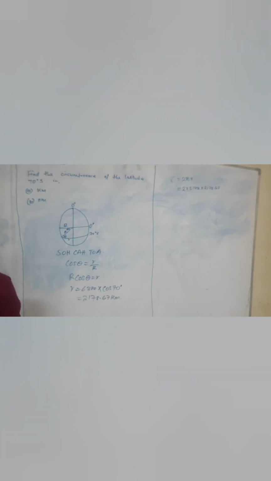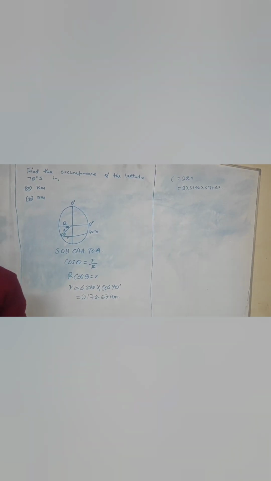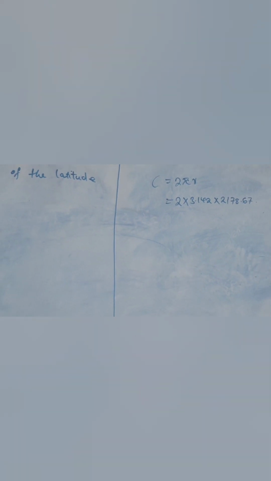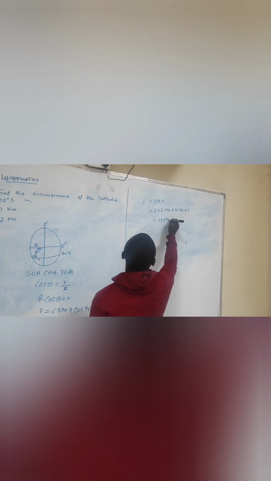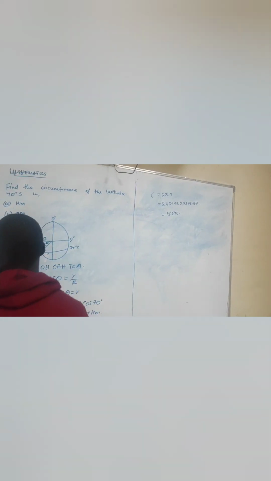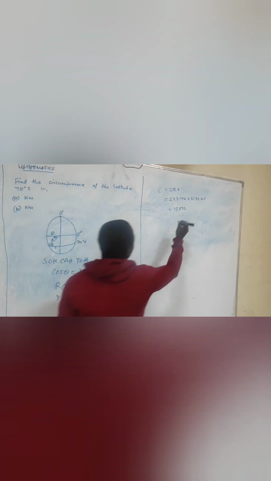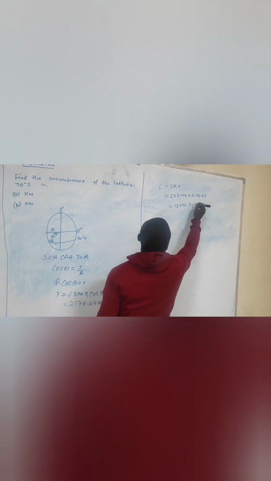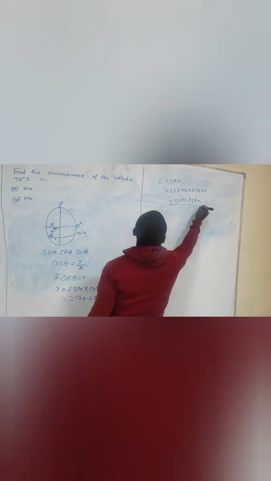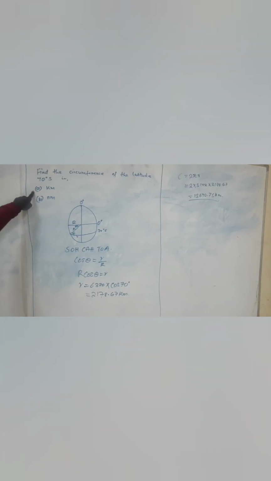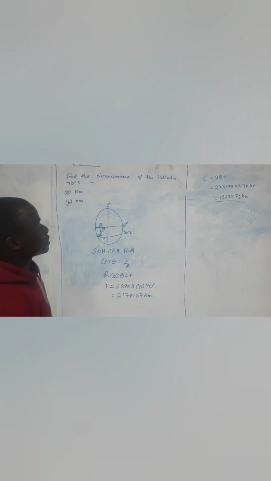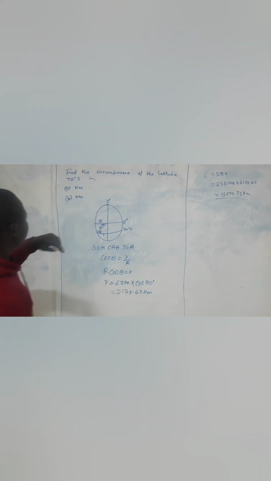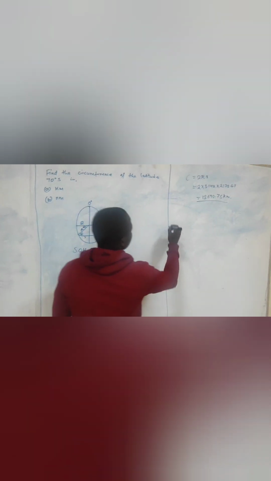If you work that out carefully and correctly, you end up getting 13,690.75 kilometers. So we've answered our first question A. The answer is 13,690.75 kilometers.